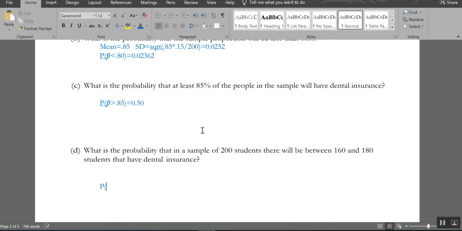What's the probability that in a sample of 200 students there will be between 160 and 180 that have dental insurance? So between 160 and 180. And you look at this and think that seems wrong, because that's a proportion and this is not a proportion. I have to divide by 200.